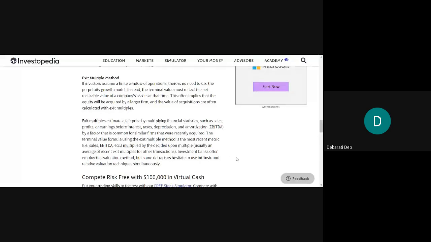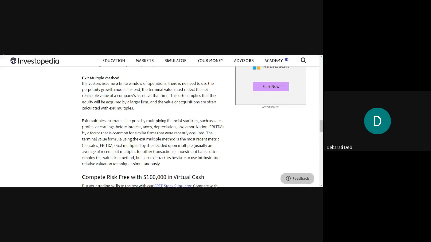Investment banks often employ this valuation method, but some detractors hesitate to use intrinsic and relative valuation techniques simultaneously. In most cases this will be accepted largely. In most other cases it will not be accepted, because the companies will hesitate to use both intrinsic as well as relative valuation.